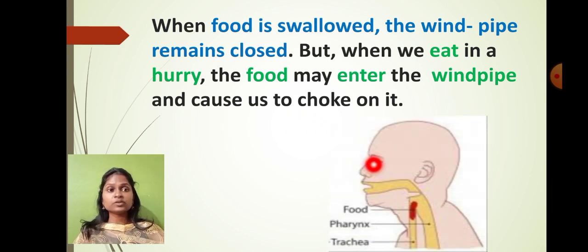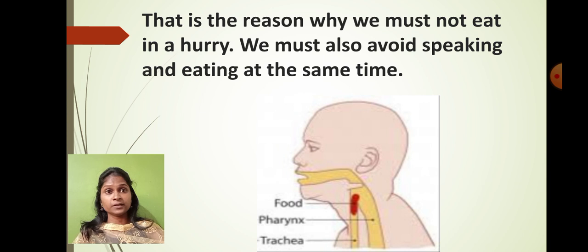So you can see over here, students, in this diagram. Can you see that the food particle has been choked inside this red region? It is a food particle. When this person is eating in a hurry, you can see that in the windpipe, in the larynx region, the pipe has been completely choked up. So when food enters inside the windpipe, it causes us to choke on the food material.